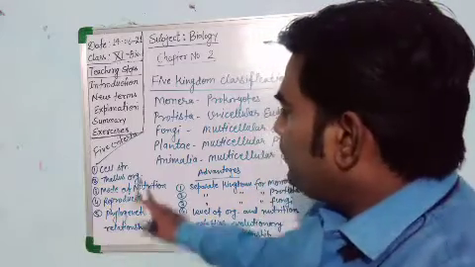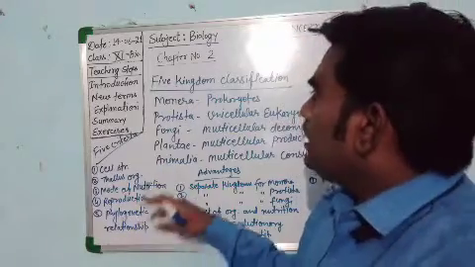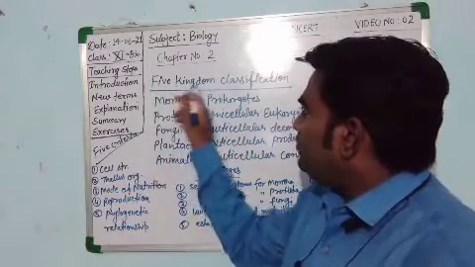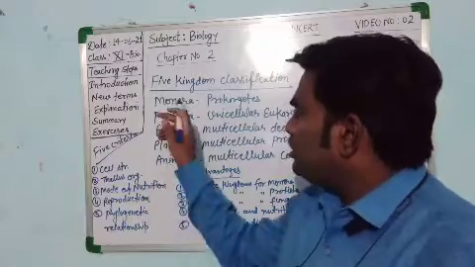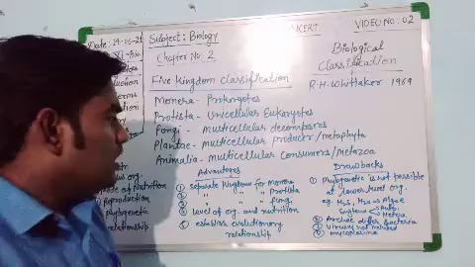So these are the 5 criteria chosen by R.H. Whittaker for the 5 kingdom system, in which Monera, Protista, Fungi, Plantae and Animalia come.